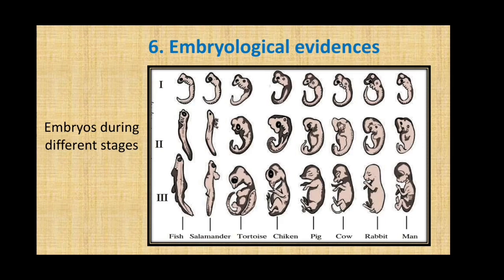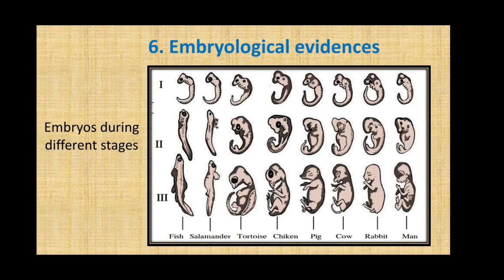The comparative study of the embryonic developmental stages of all the vertebrates shows extreme similarities during the initial stages, if you observe. Now these similarities later gradually disappear in the next developmental stages.